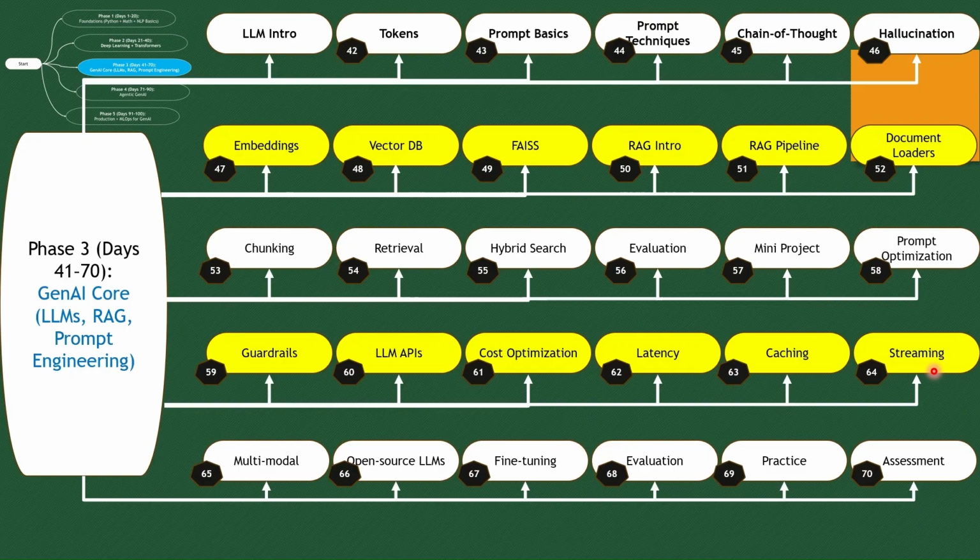And on the 64th day, delivering LLM-generated output incrementally as it is produced rather than waiting for completion, that we will see. Next, we will get into an important topic called multimodal. Here, AI systems are capable of producing multiple data types such as text, images, audio, and videos.